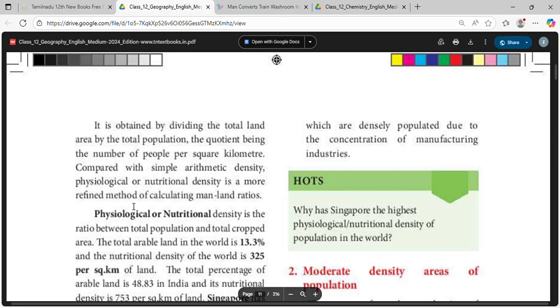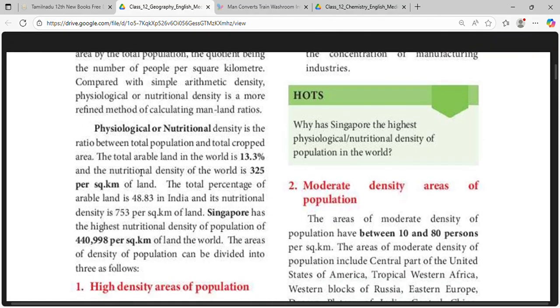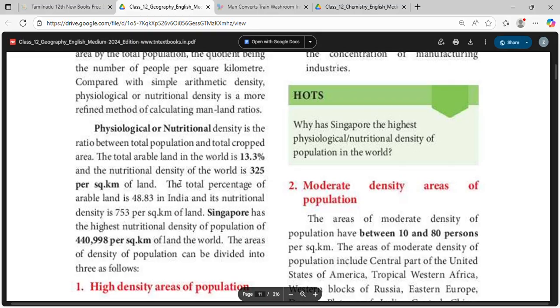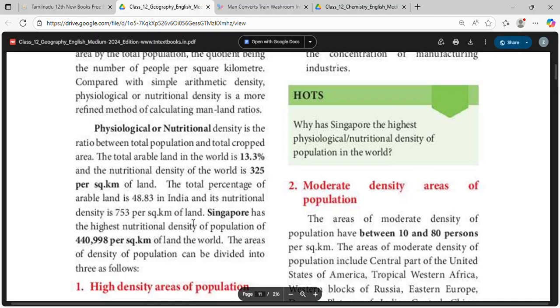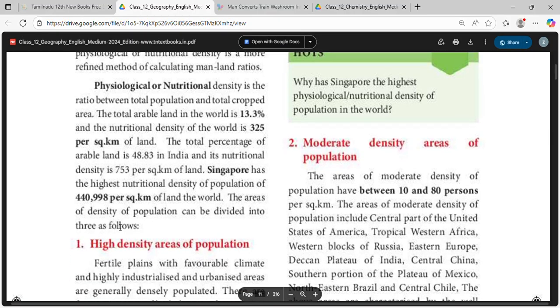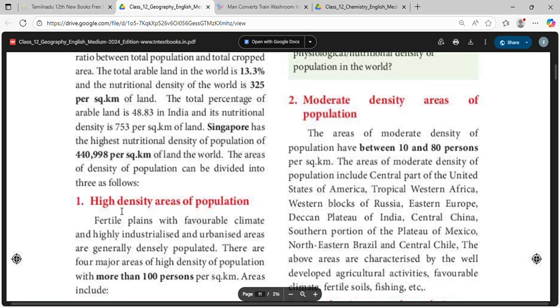Compared with simple arithmetic density, physiological or nutritional density is a more refined method of calculating man-land ratios. Physiological or nutritional density is the ratio between the total population and total cropped area. The total arable land in the world is 13.3% and the nutritional density of the world is 325 per square kilometer of land. The total percentage of arable land in India is 48.83 and its nutritional density is 753 per square kilometer of land. Singapore has the highest nutritional density in the world. The areas of density of population can be divided into 3 categories.